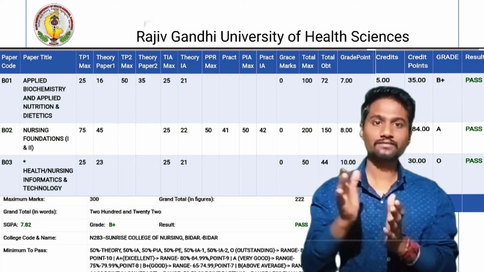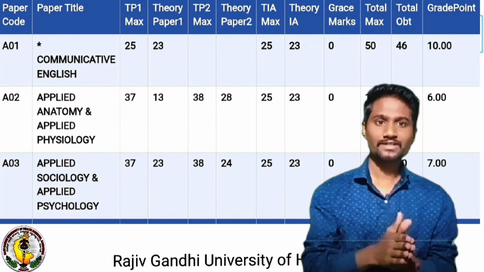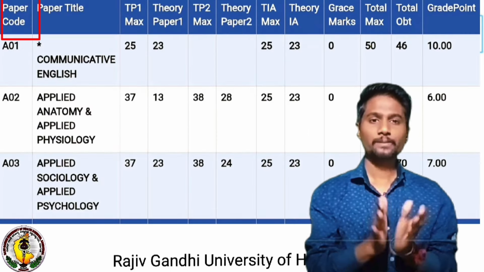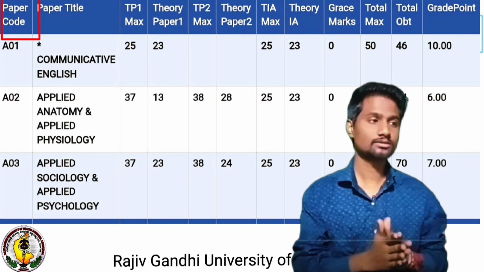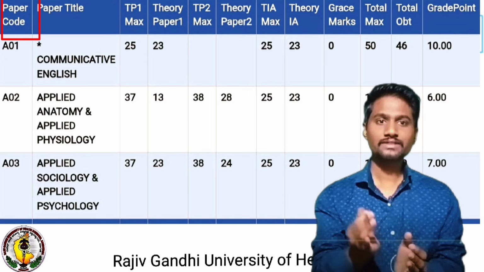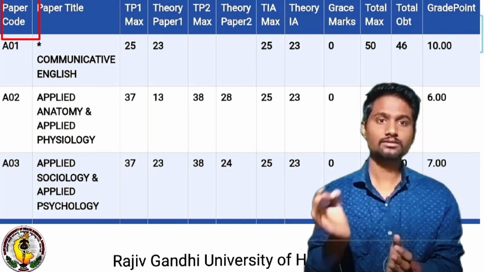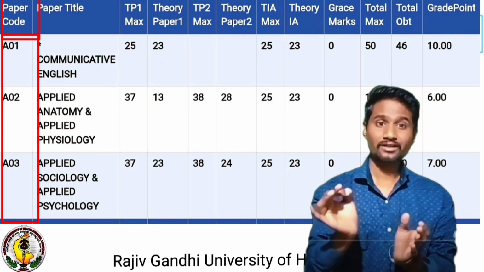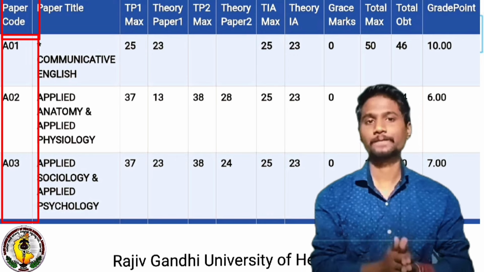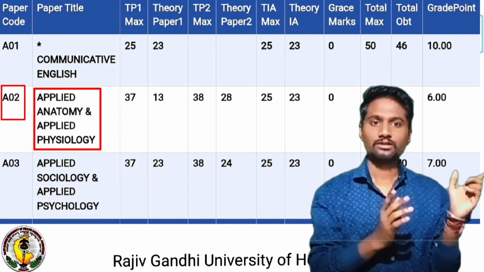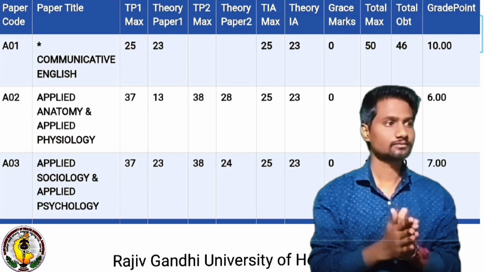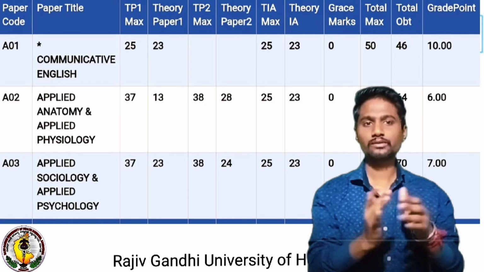So first of all, let's start with the first column. Our first column is paper code. Paper code is the same as QP code, but it is not QP code. Paper code is a unique code which is assigned to a specific subject. So for the anatomy and physiology subject, this is the paper code. This is not important to discuss.